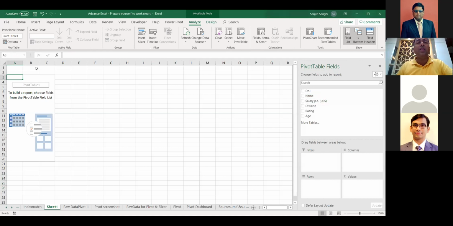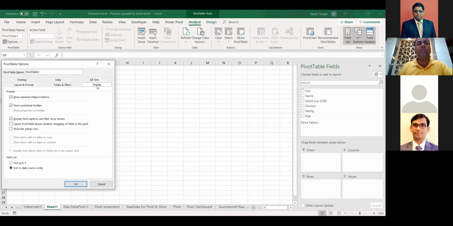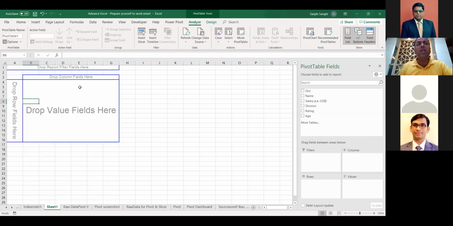So once we get this dashboard, a kind of canvas over here, we can configure this to make it look like a drag and drop interface. When we right click, choose Pivot Table Options, Display, and then use Classic. As soon as I do that, my job is done. Now all I need to do is drag and drop to get as many reports as I want.